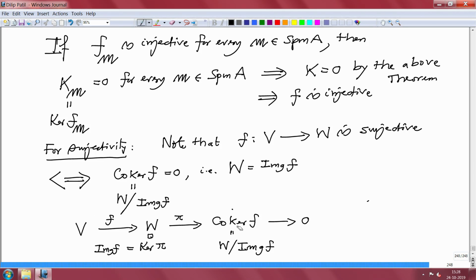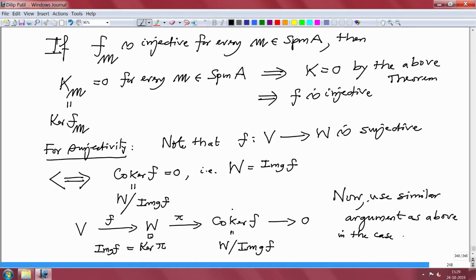So, the same: use a similar argument as above, or as in the case of k equal to ker, and then we prove the assertion that f is surjective if and only if f localized at m is surjective.